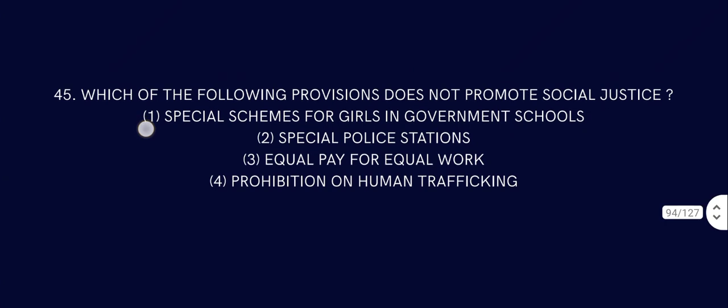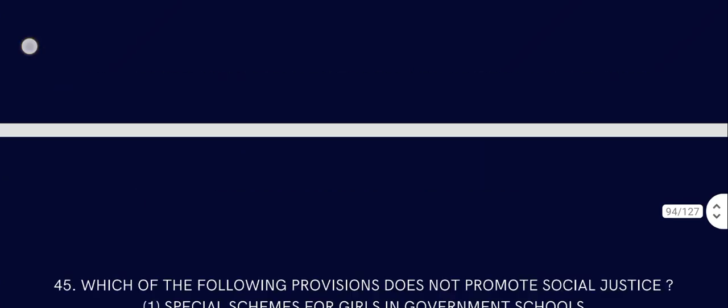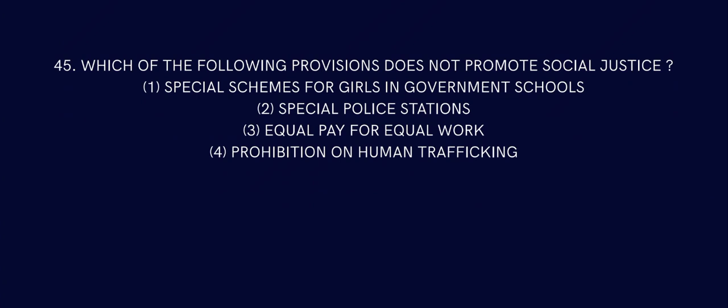So question number 45, which of the following provisions does not promote social justice? Special schemes for girls in government school, it does promote a bit of social justice, right? Special police station, that's the answer. Equal power for equal social justice, why do you need special police stations? Prohibition on human trafficking, of course. Answer is special police station.